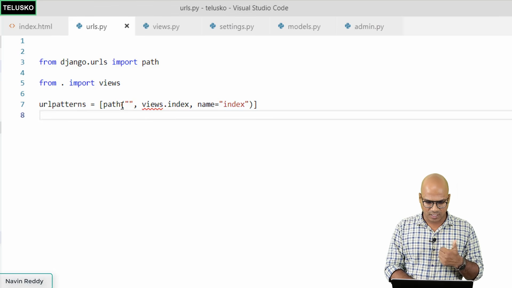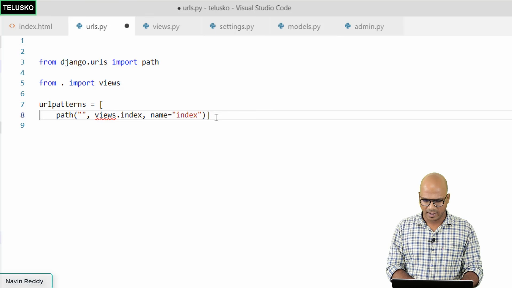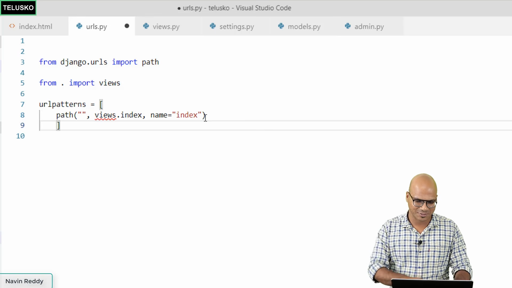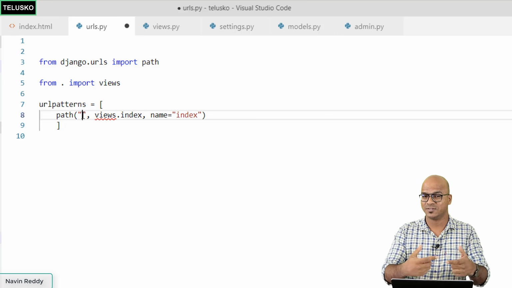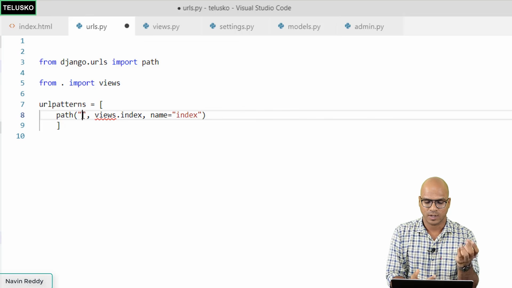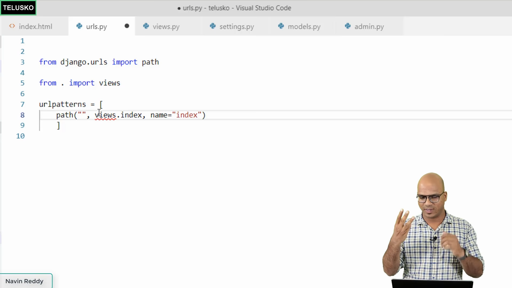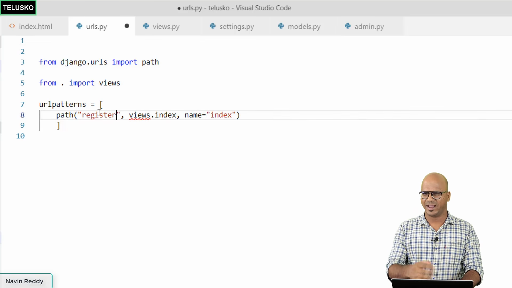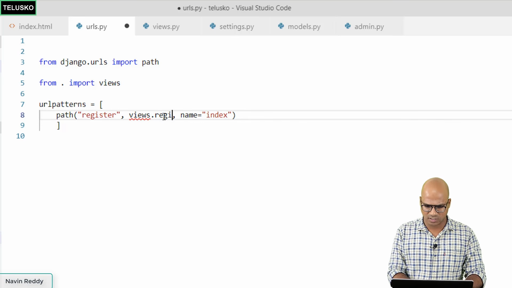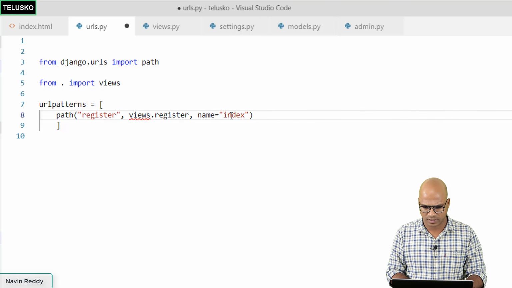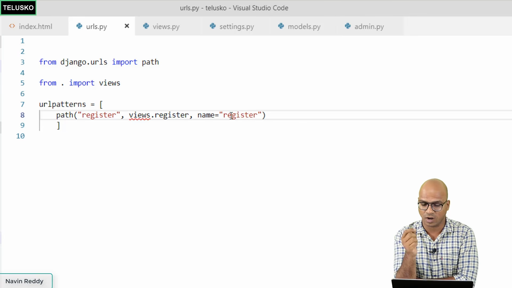So what will change? The first thing is we have to say urlpatterns, path. Let me get that on a new line. Anyway, the moment I save, it will go back to its previous position, but let's change it for now. The URL which we need here should not be blank, because that's for the main application, which is Traveler. So what will be the URL here? We need three, right? So let's start with registration and then we can add login and logout later. We'll say register, and in the index we have to say register. Of course, you can go with any name, but let's go for register. So you can see we got a URL mapping for register. If someone is calling register, we will be calling this. But you can see we got an error.